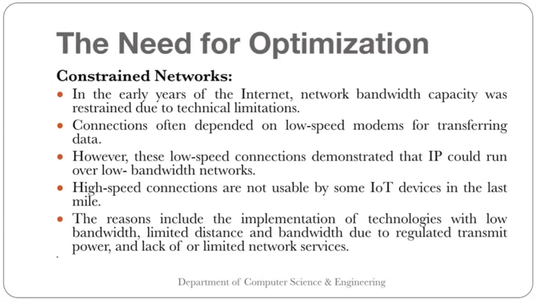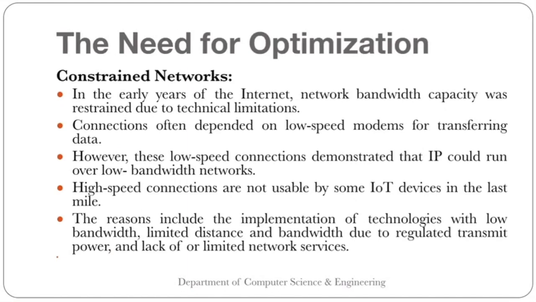Then we have constrained networks. In the early years of the internet, network bandwidth capabilities were restrained due to technical limitations. Connections often depended on low speed modems for transferring the data.